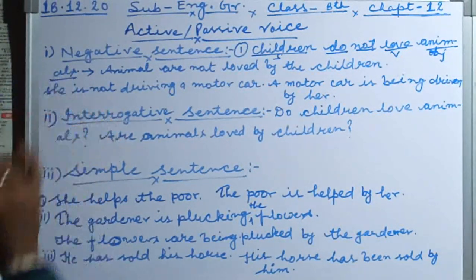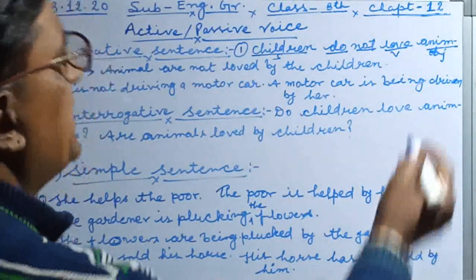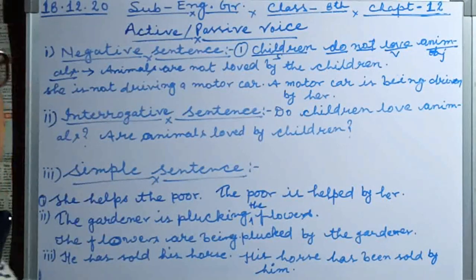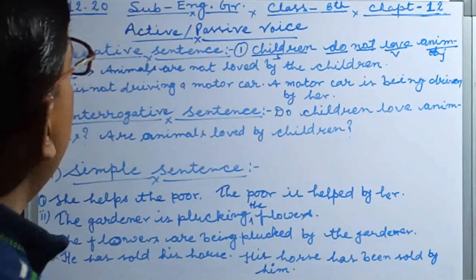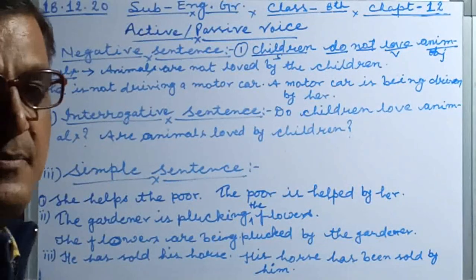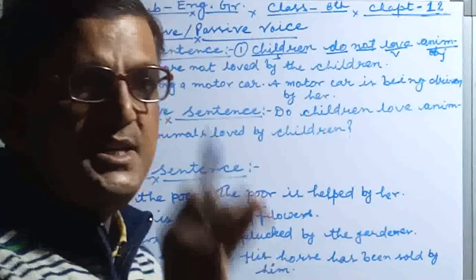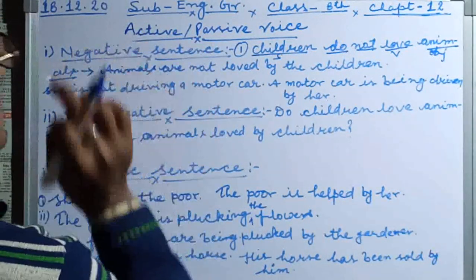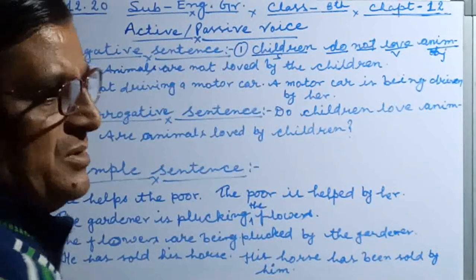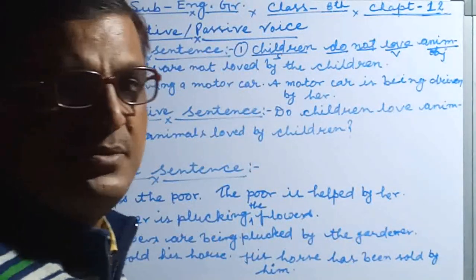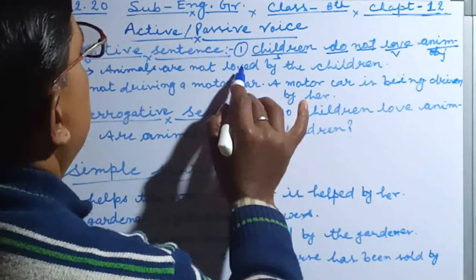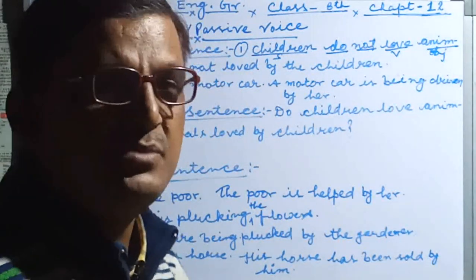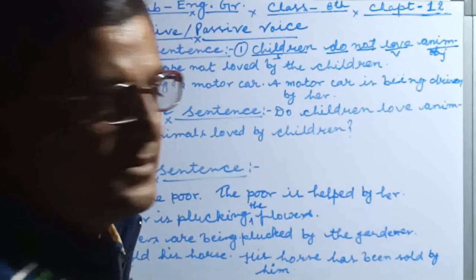While we change it into passive voice, we take the object first. Animals is plural number here, and if animals are plural, we use a plural verb. Is, am, are: there are three verbs. We choose the plural verb are. Not already comes here after the helping verb. And we write love as loved, the third form of the verb, by the children.